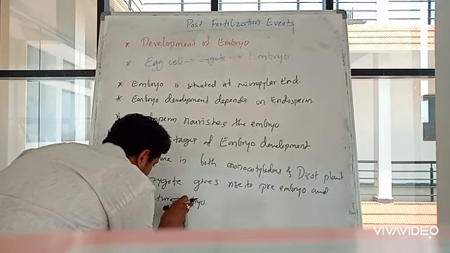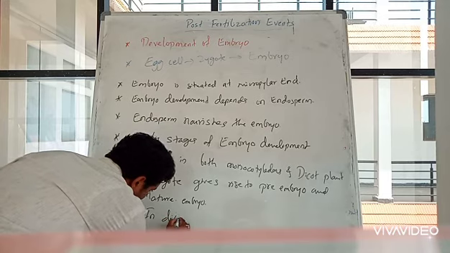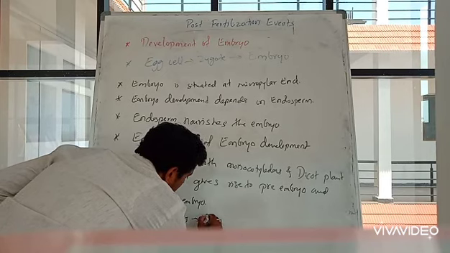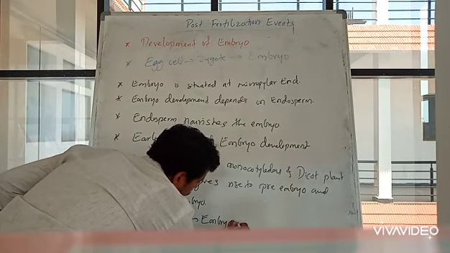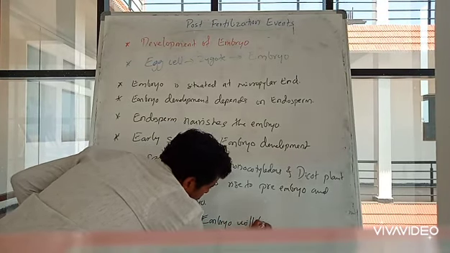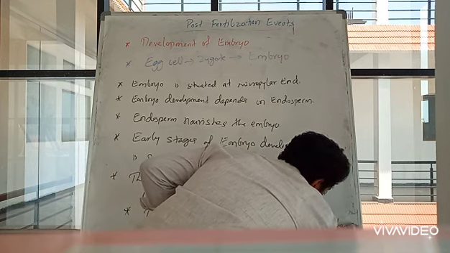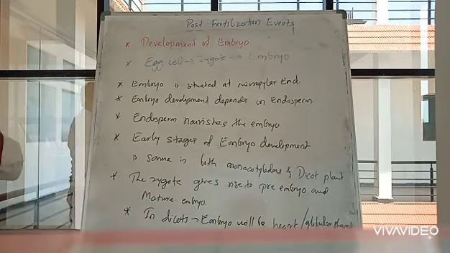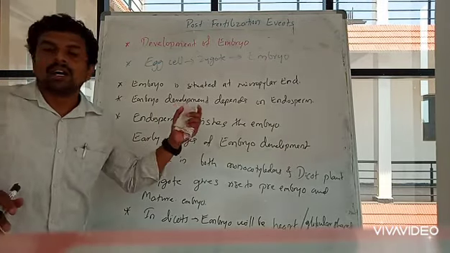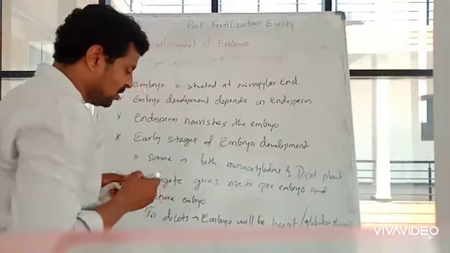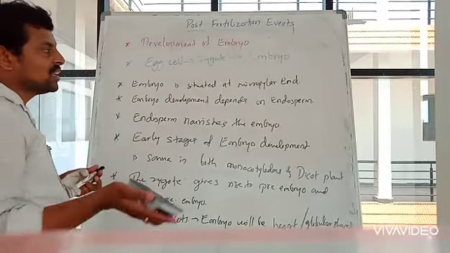In dicotyledonous plants, in dicots, the embryo will be heart or globular shape. Okay, so it will lead to the formation in dicots. The embryo will be heart shaped or globular shaped. Let us draw the diagrams of both monocotyledonous as well as dicot plants.